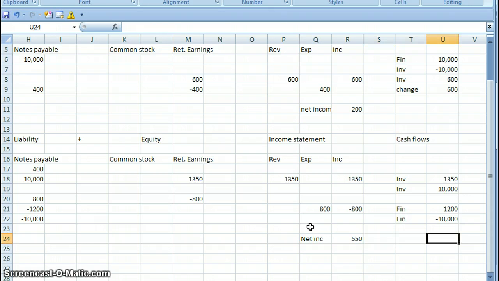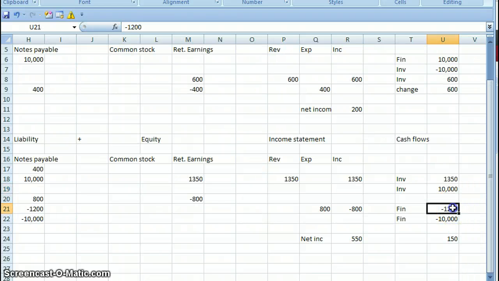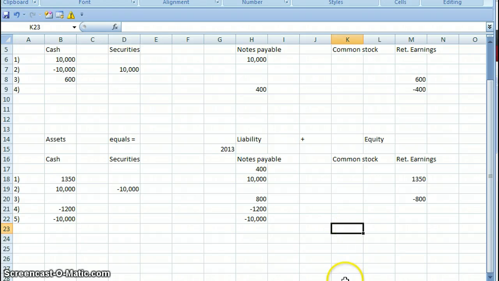And we want to ask ourselves now, what does the statement of cash flow look like? The statement of cash flow is going to look like $1,350 came in from investment income, $10,000 came in from the sale of securities, $1,200 went out for financing to pay off interest on the bank loan, and $10,000 cash went out to pay off the initial bank loan, leaving us with $150. And that is how to handle the demonstration problem.